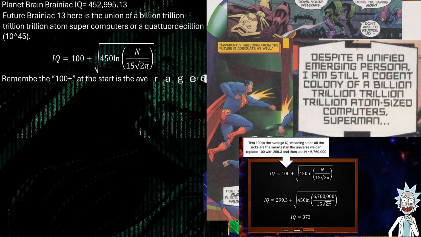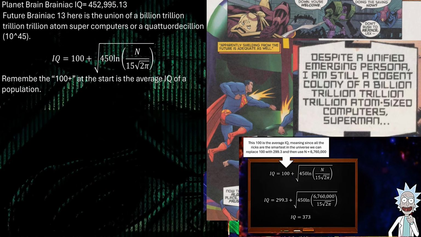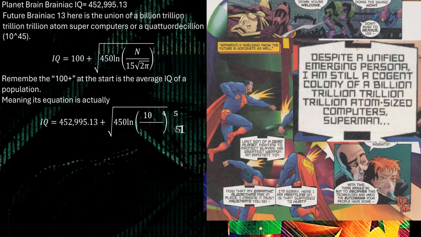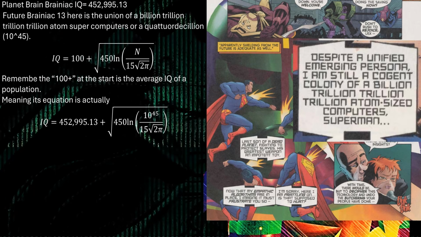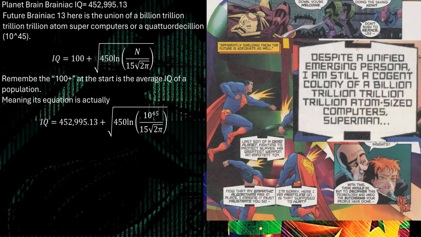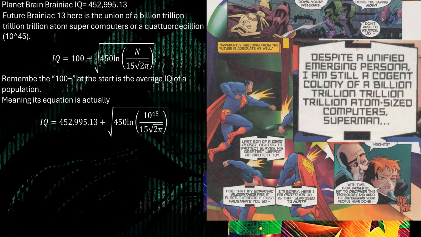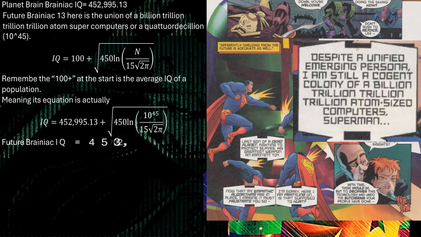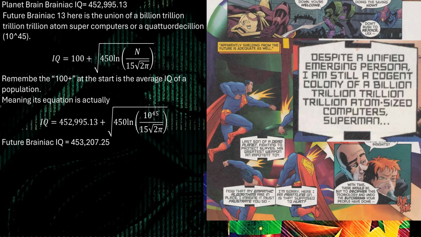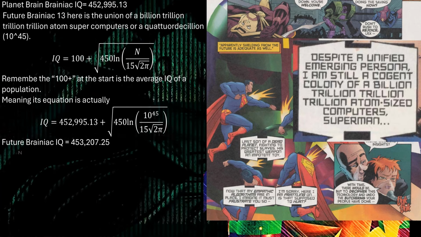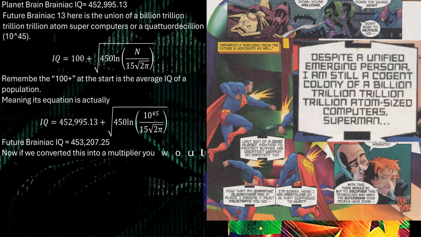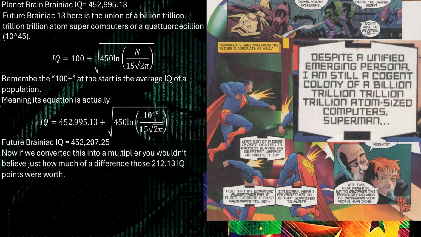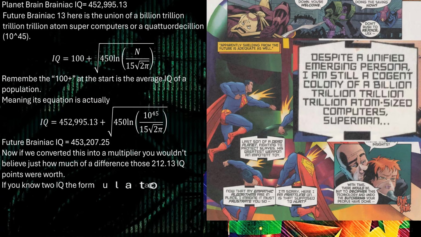We set the average IQ, instead of the 100 plus at the start, we need to put a 452,995.13, the IQ of planet Brainiac. And then our population is simply the billion trillion, or 10 to the power of 45. This then gives an IQ of future Brainiac being 453,207.25. Now this may not look like a huge increase, being only a 312.13. However, this increase is actually insane when you work out the population multiplier.